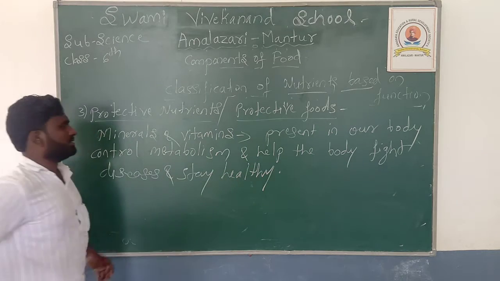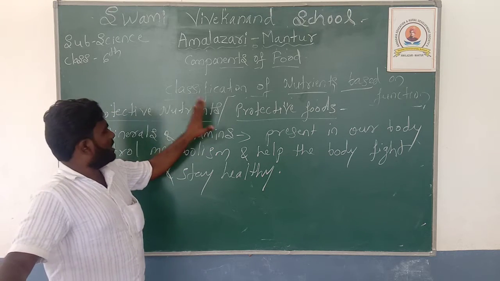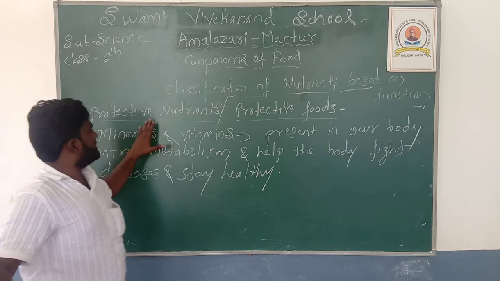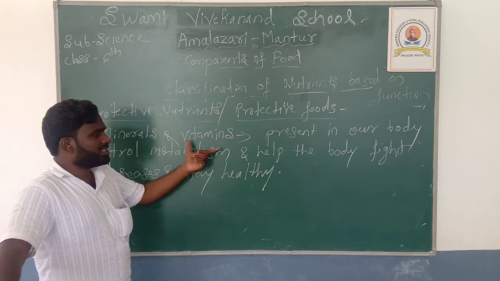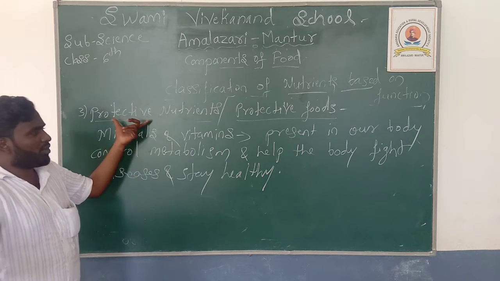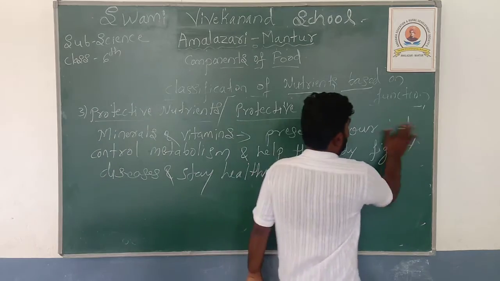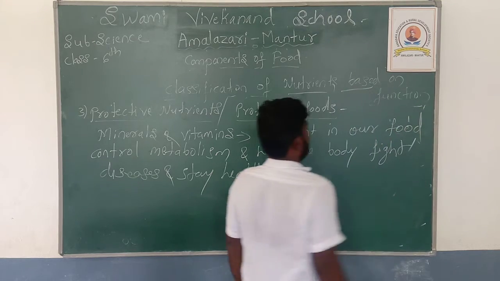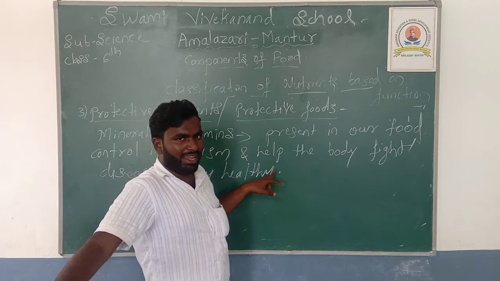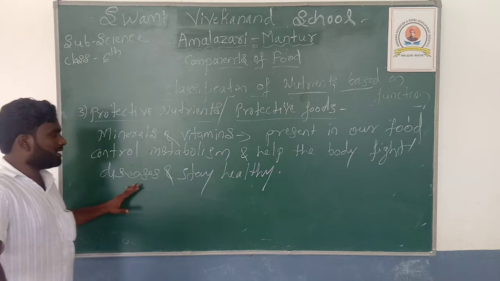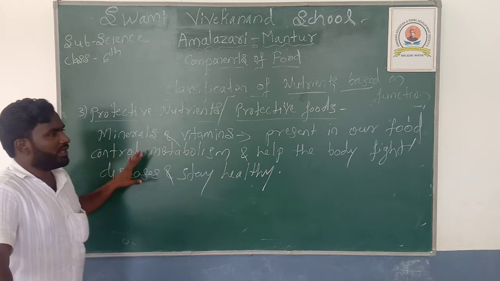So this is about the third classification of nutrients, the protective nutrients, which are protective foods. In that, minerals and vitamins are the protective nutrients present in our food. The vitamins and minerals present in our food control the metabolism of our body and help the body fight against diseases and stay healthy. This is the third type of classification of nutrients: protective nutrients are protective foods.